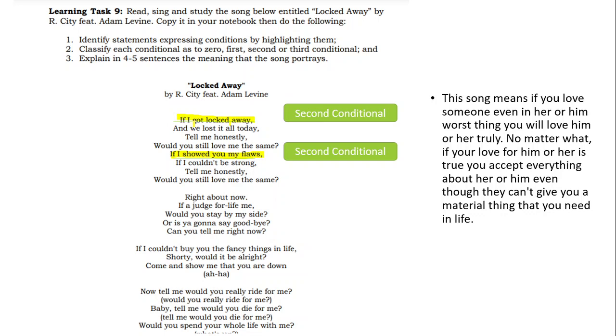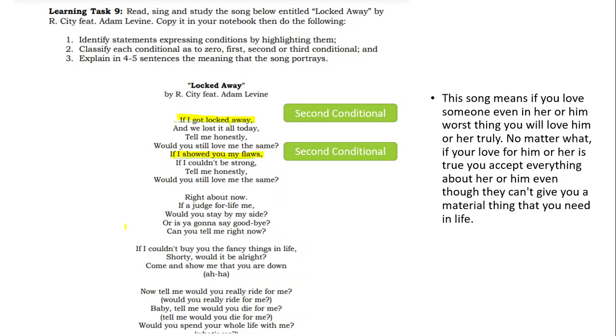If I analyze what I highlighted, for number 2, you need to classify: is it zero, first, second, or third conditional? Here is my answer. This highlighted "If I got locked away" is second conditional for me, because after the subject, the verb "got" is in past tense, and second conditional uses past tense in the if clause. The same with "if I showed": the "showed" ends with -ed, indicating past tense. So it is second conditional.